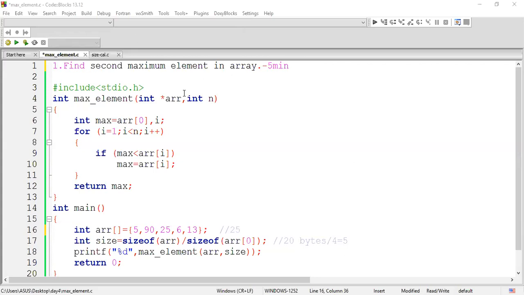Make it faster. Second maximum element. So for the maximum element, this is the logic. Now look at the second maximum element in the same way. I guess you people might have got some logic from it. If required, I'll give you some hint.